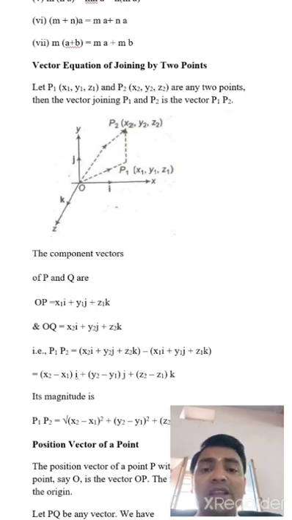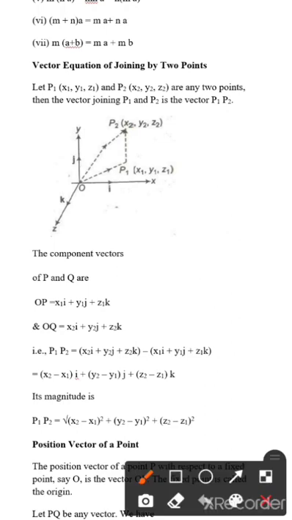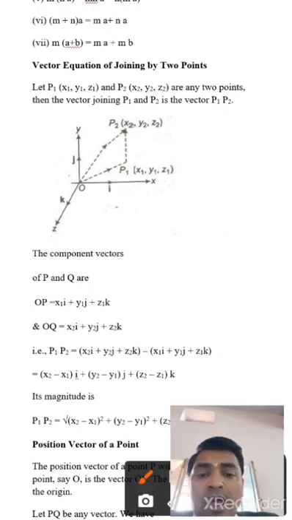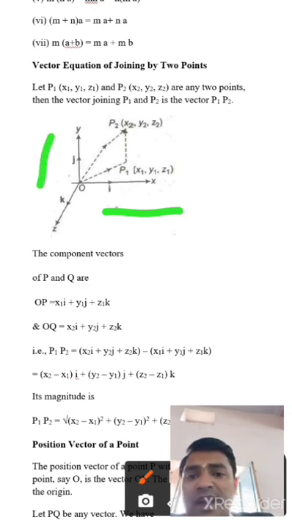Then the vector joining P1 and P2 is the vector P1P2. Now explain it. We have three directions: x-axis, y-axis and z-axis.